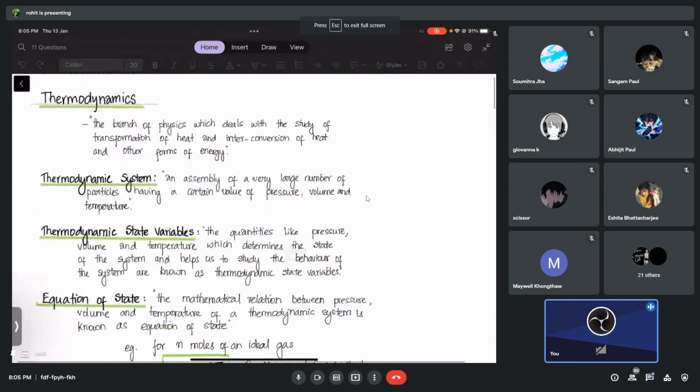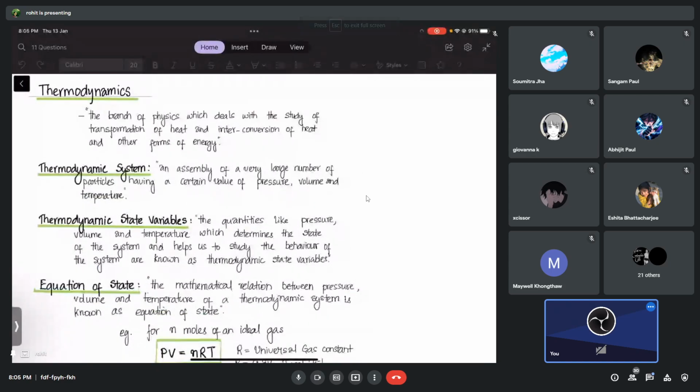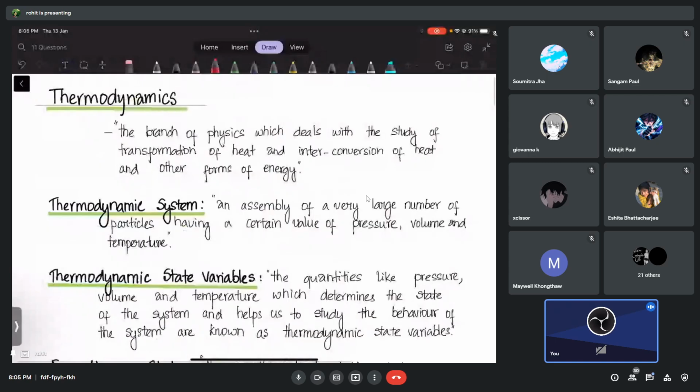Okay, so what is thermodynamics? See, the word thermo comes from the word temperature. Thermo means temperature or heat.